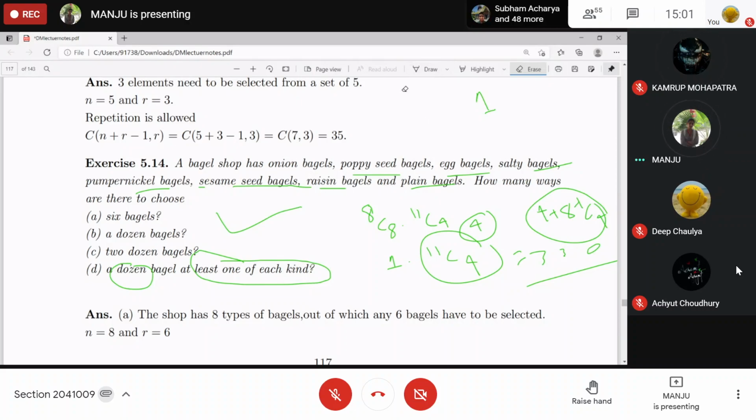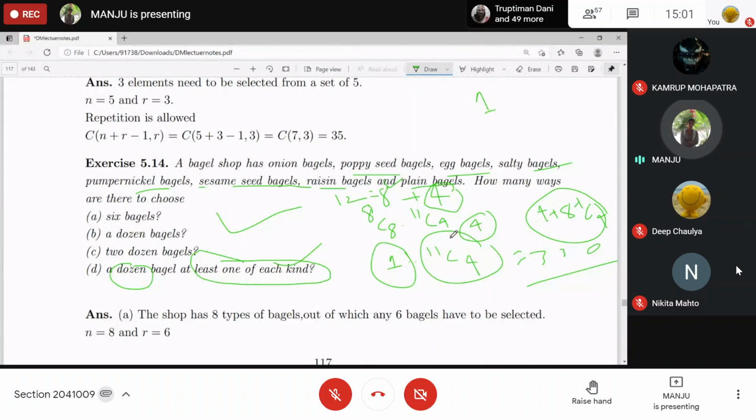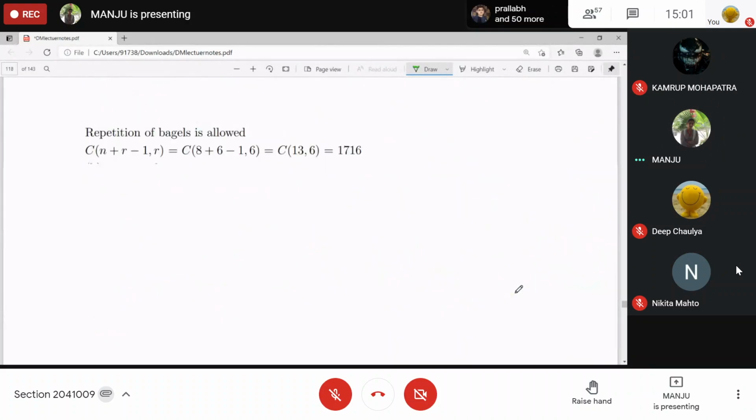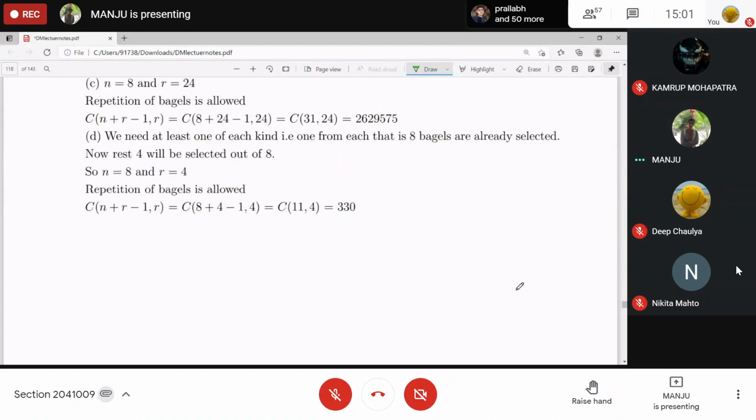So 8 from here, and a dozen is 12, equal to 8 plus 4, no? So 8 from 8 is one way, and you need 4 as well. So that's why multiplied, and these 4 you can repeat, because the at least one condition is already fulfilled by choosing these 8, right? So these 4 you can repeat, and when repetition is allowed, 4 combination will be given by 11C4.